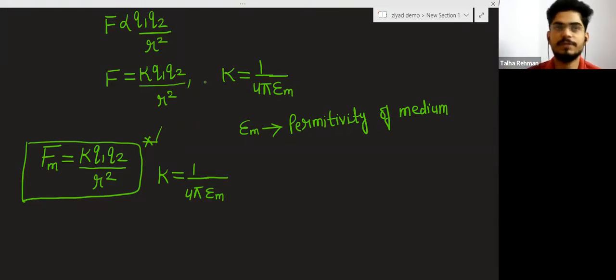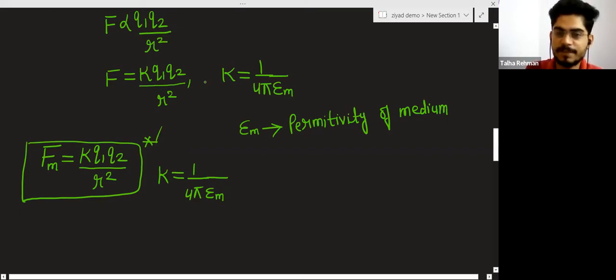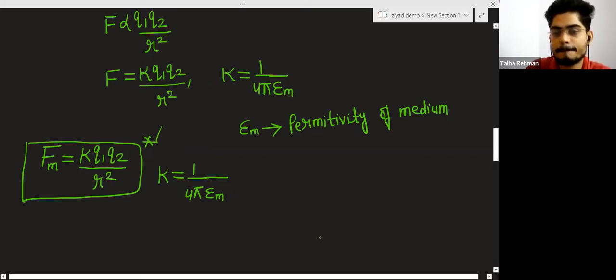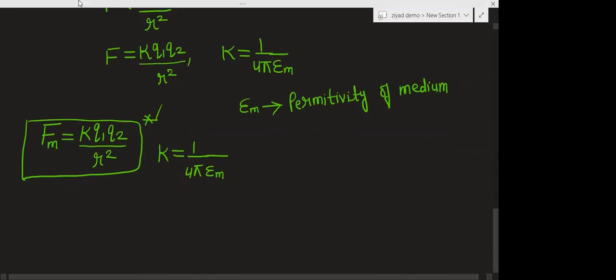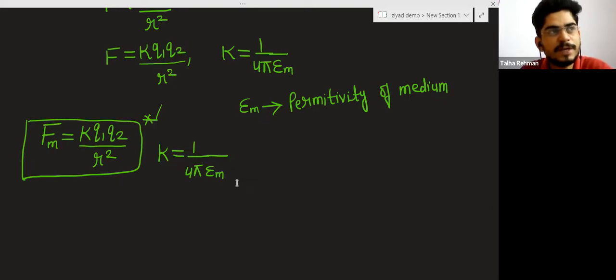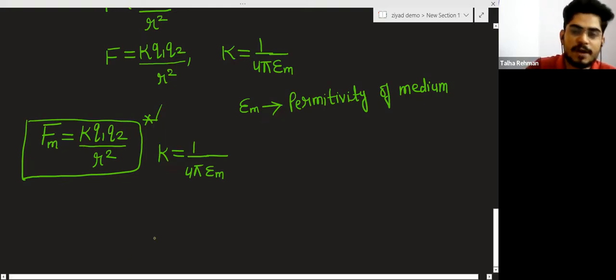If you place a charge in water and then change the medium, this property opposes the force of interaction, meaning it decreases it. Due to the property of space like water or air, the medium naturally creates its own field and tries to reduce the force of interaction in between.